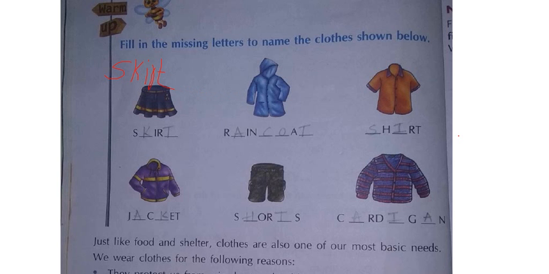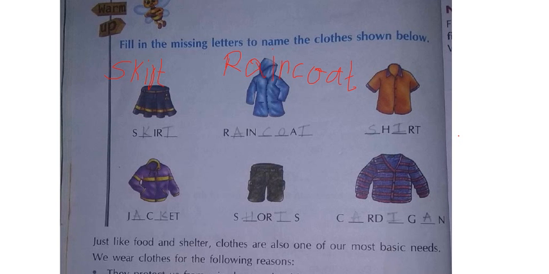You see the picture and then think what is that, which type of clothes are these, and you can write the answer. Next one is what? If you observe, this one is what, children? Raincoat. So what is the spelling of raincoat? R-A-I-N, rain, C-O-A-T, coat. So I am writing here, see again. R-A-I-N-C-O-A-T. Okay, raincoat.